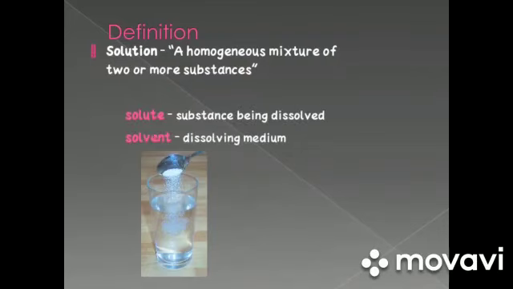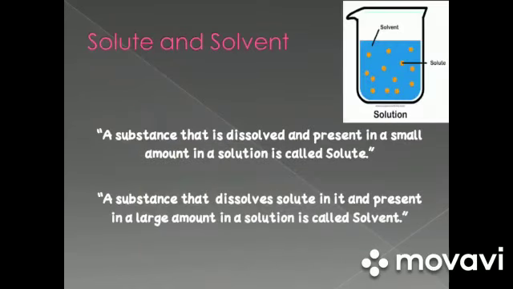Students, there are two components of a solution, solute and solvent. A solute is a substance which is being dissolved in a solvent, and a solvent is a dissolving medium. For example, in a salt solution, the solute would be salt and the solvent would be water, as salt is being dissolved in water. So here are the proper definitions of solute and solvent.